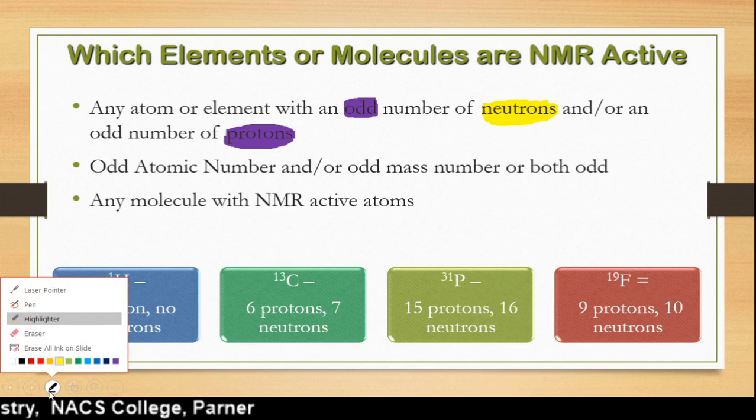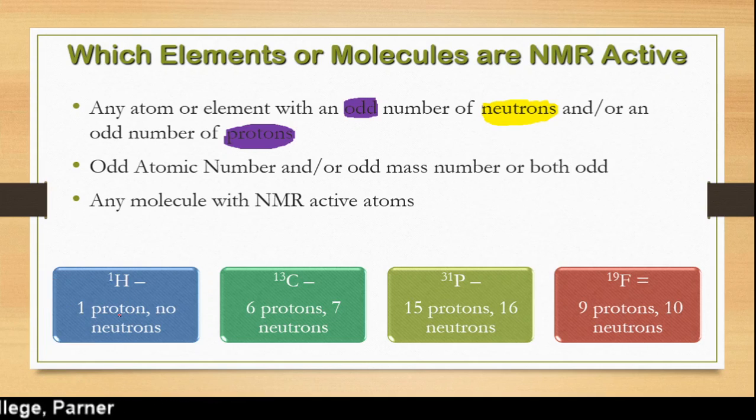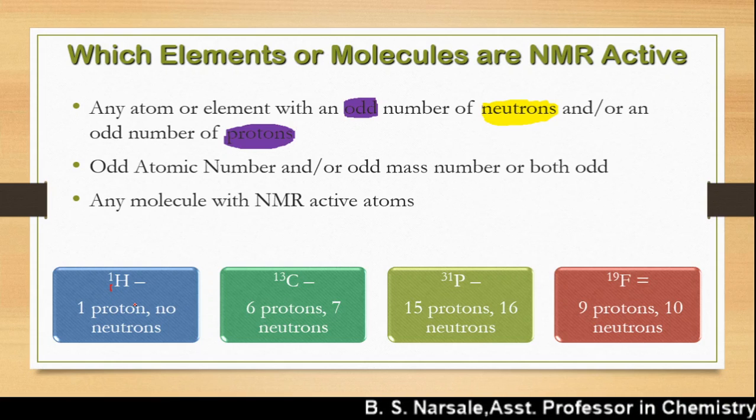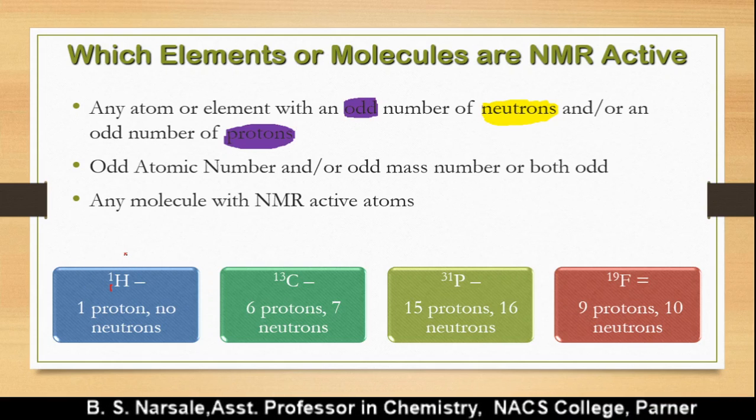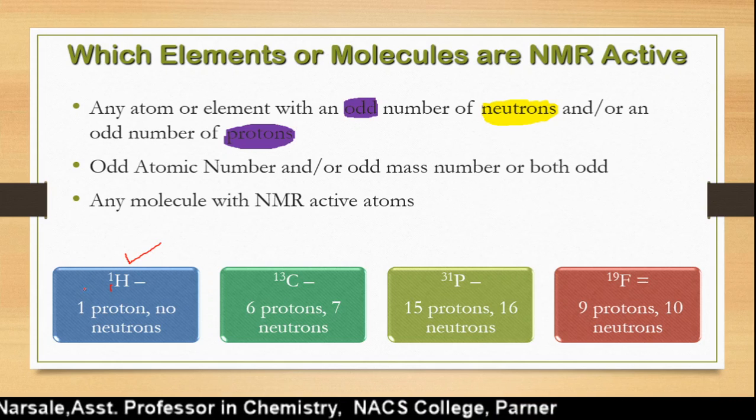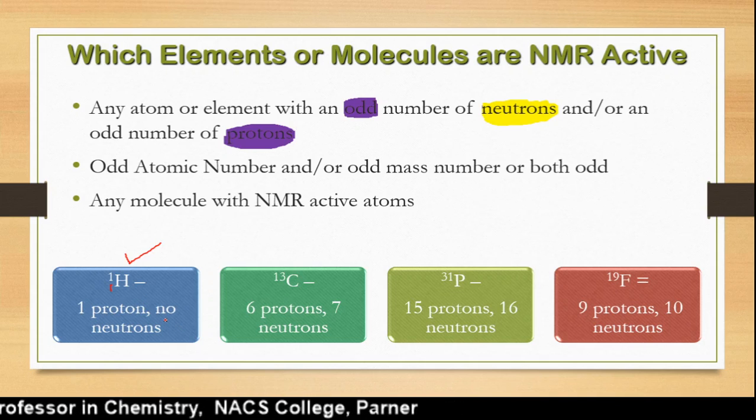For that, we are going to consider molecules. Here we have hydrogen, with atomic number 1 and mass number 1. Both are odd, so it is NMR active, as it has 1 proton and no neutron.